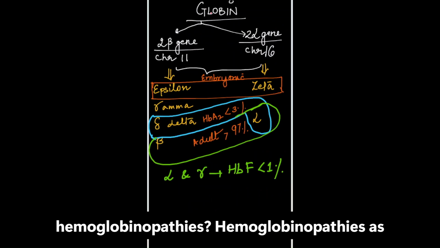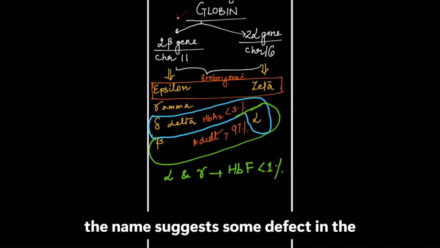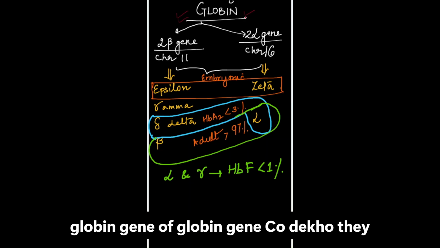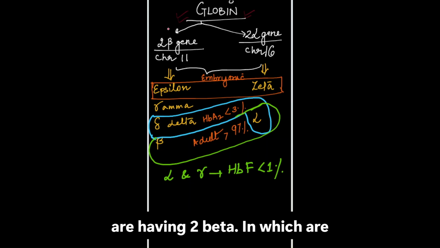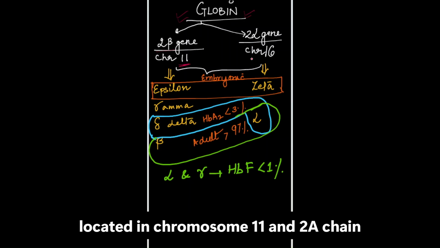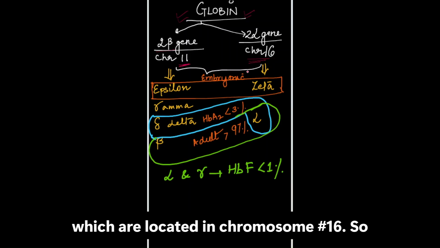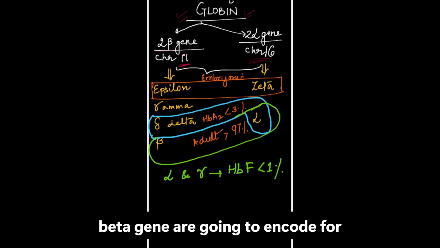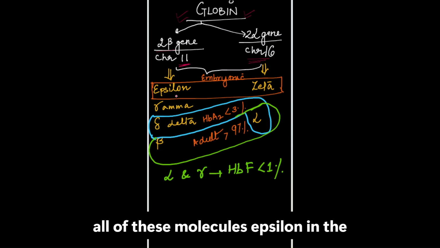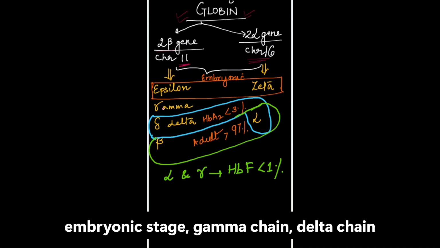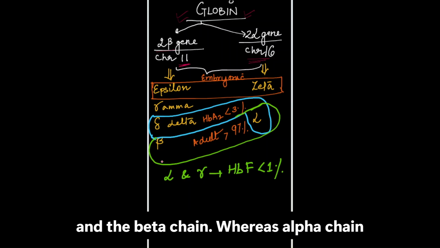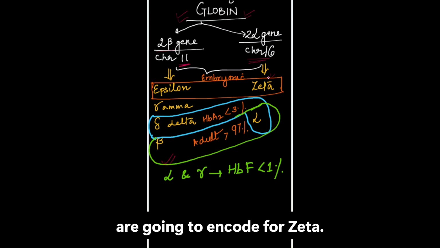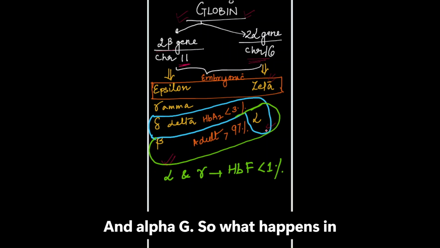Now what happens in hemoglobinopathies? Hemoglobinopathies, as the name suggests, involve some defect in the globin gene. अब globin gene को देखो, they are having two beta genes which are located in chromosome 11 and two alpha genes which are located in chromosome number 16. So the beta genes are going to encode for all of these molecules: epsilon in the embryonic stage, gamma chain, delta chain and the beta chain, whereas the alpha genes are going to encode for zeta chain and alpha chain.